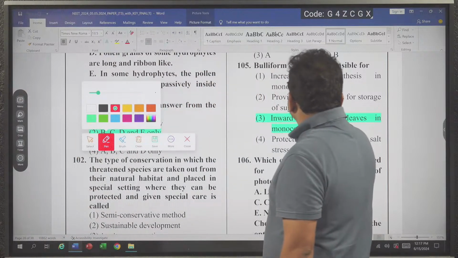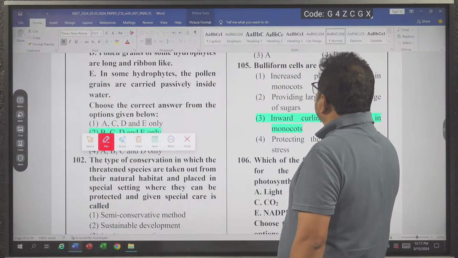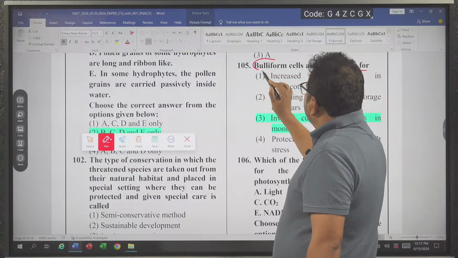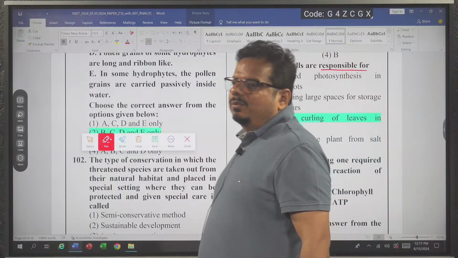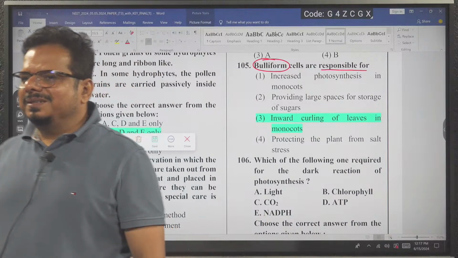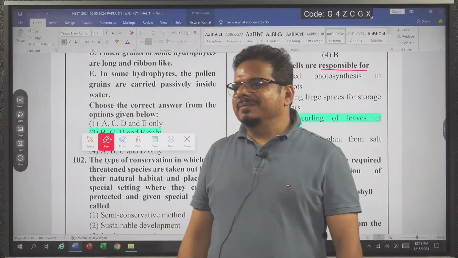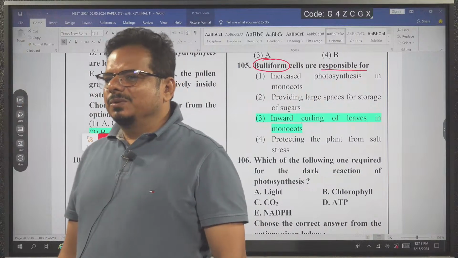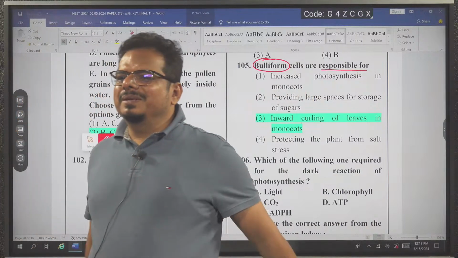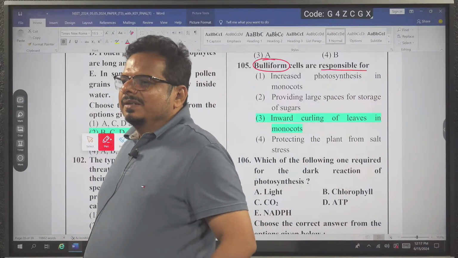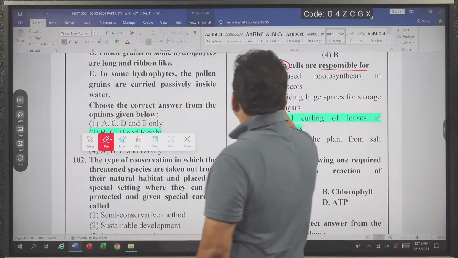So here, bulliform cells are responsible for... First question I am asking you: out of dicot or monocot, where are bulliform cells present? Answer it. We are going for a small revision. From next day we will go for the track sheet. This is the last class of this kind which is haphazard, not very planned. So bulliform cell is present in monocot.